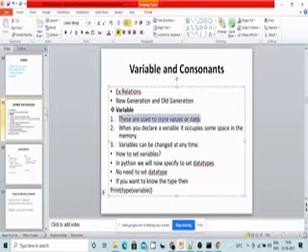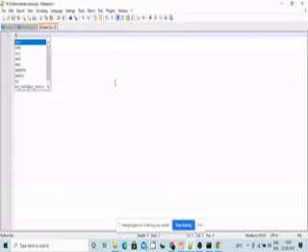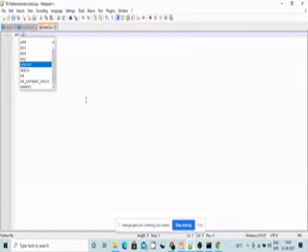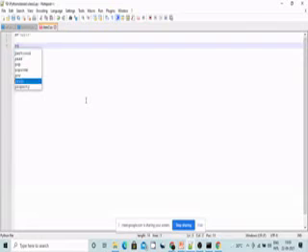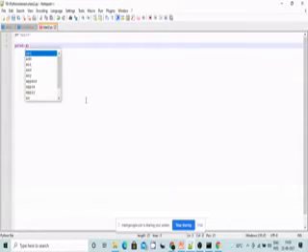For suppose, if a equal to 10, then a is a variable which stores some value, which is 10. Or else, if you want to give a equal to apple, now just print a. Let us check what exactly we will get as the output here.